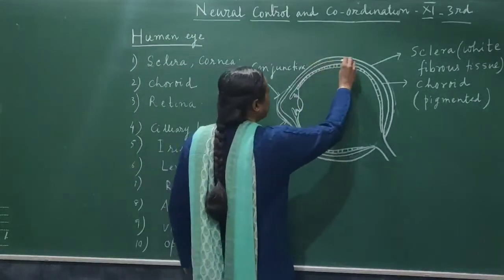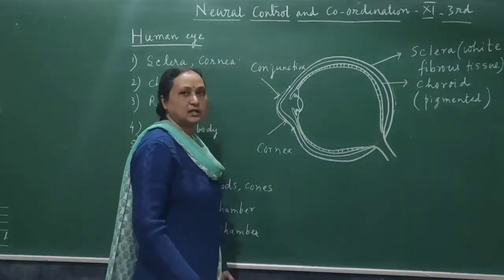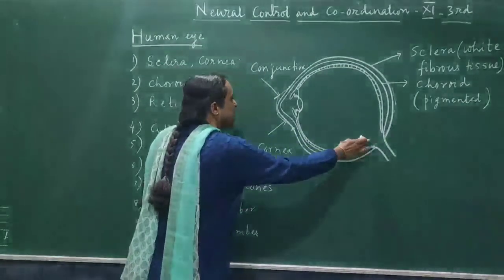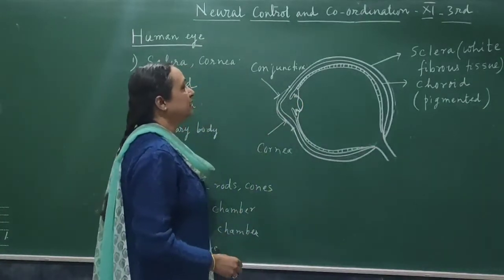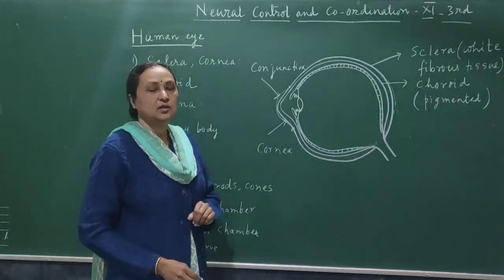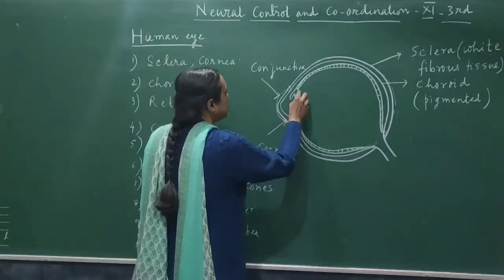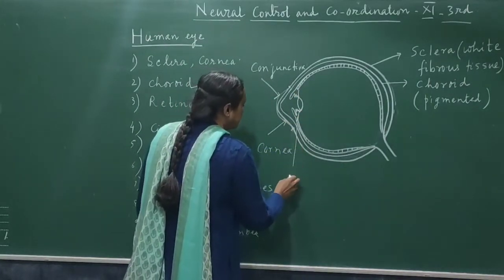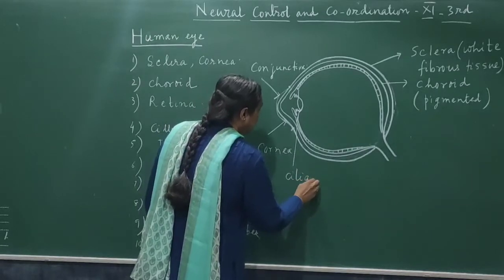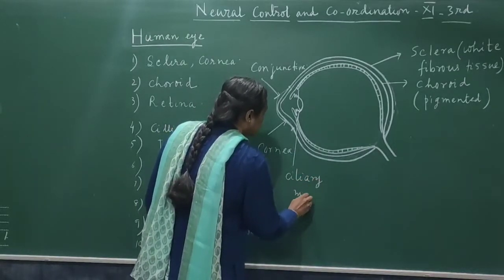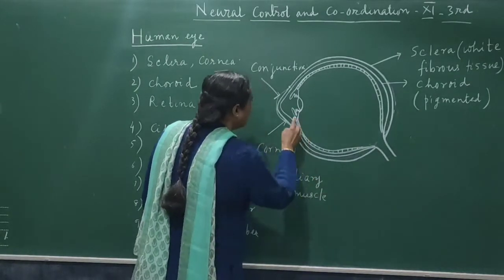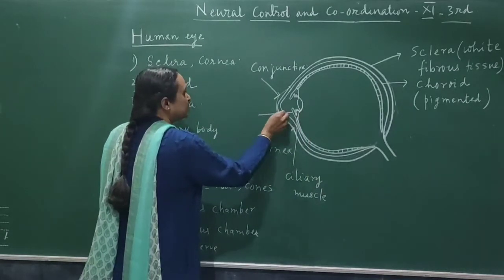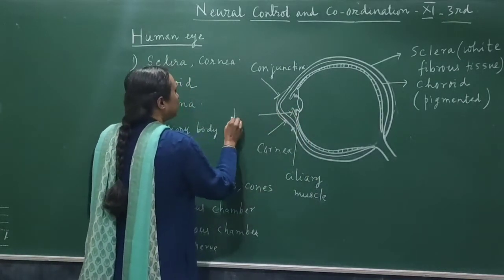Now all of the back portion it is making one complete layer except this place, but in the front it is making two parts. Now one is called ciliary body. This is called ciliary muscles. And this front projected portion is making iris.